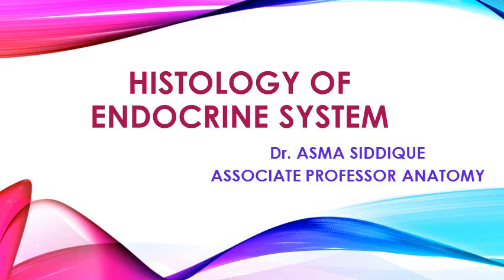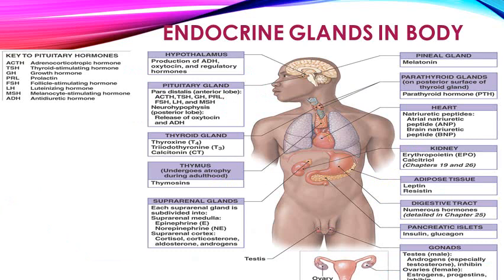Today I am starting the new topic of histology, that is histology of the endocrine system. So first of all, have a look at the location of certain endocrine glands present in the body. An endocrine gland is a gland which produces its action through one biological messenger, that is the hormone, and through the circulation the hormone produces the desired action at remote organs. And these are the ductless glands.